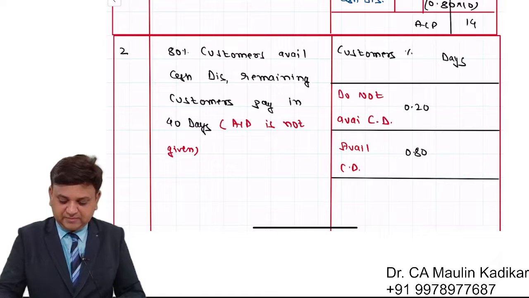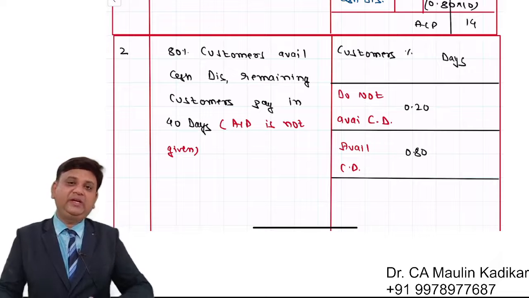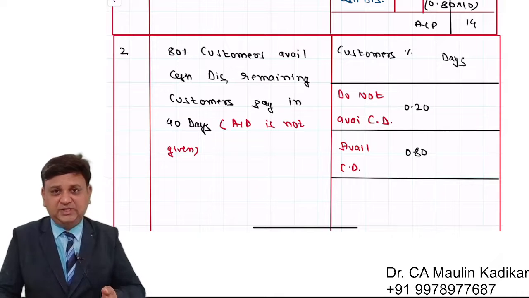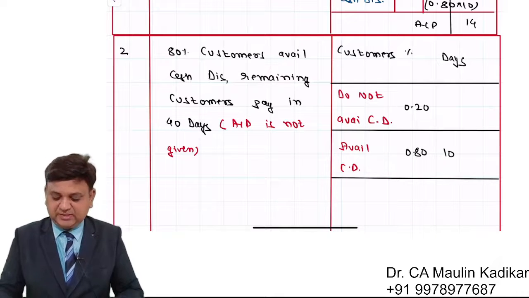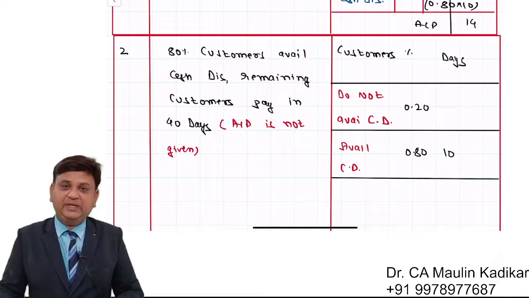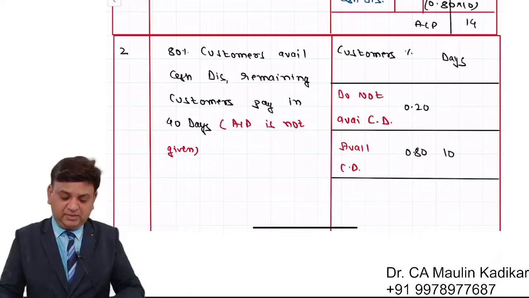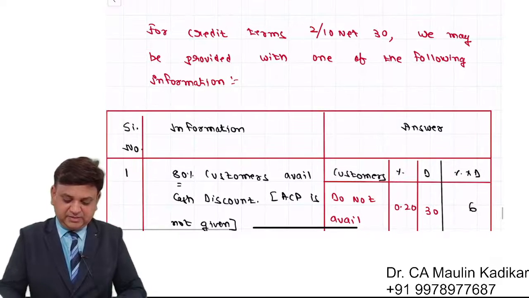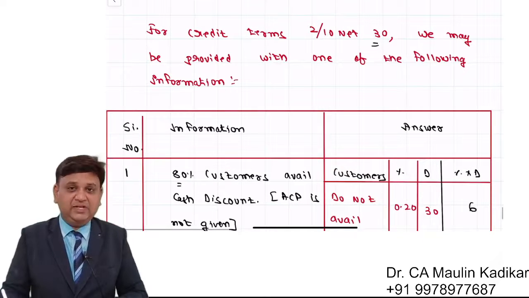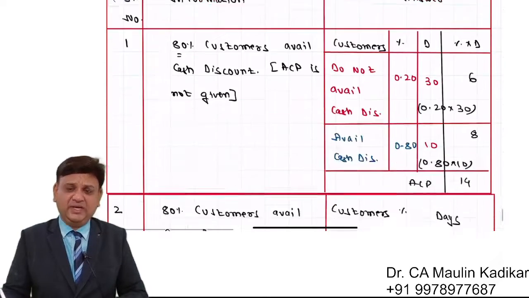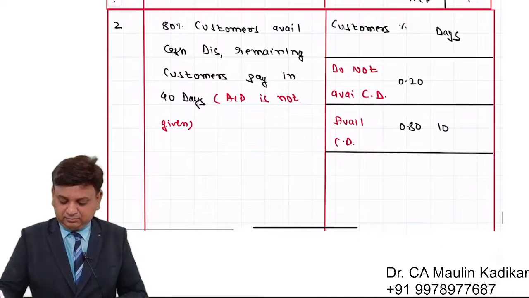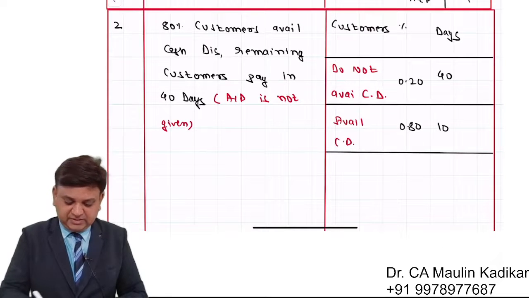Those who are availing cash discount don't have a choice but to make the payment in 10 days. For the remaining customers, we have offered a credit period of 30 days. However, they do not listen to us and they delay the payment. They make payment in 40 days.